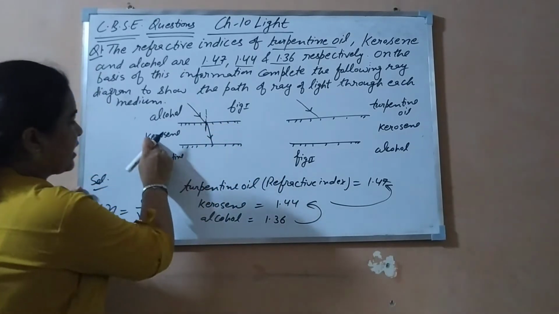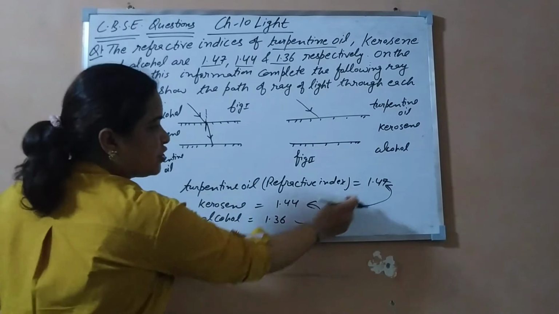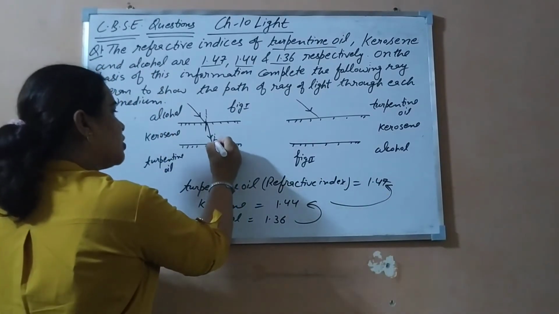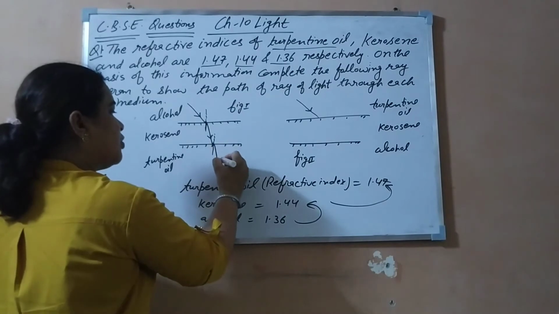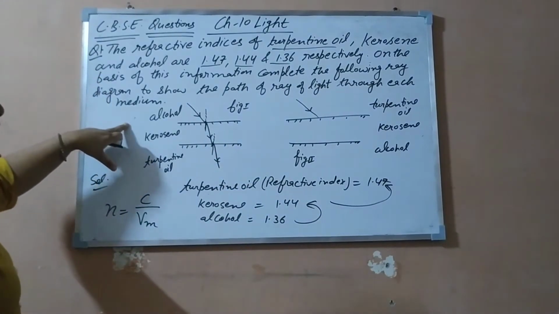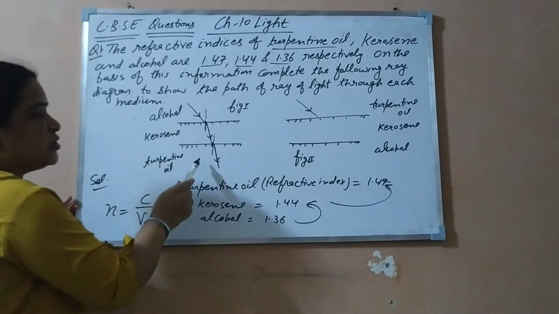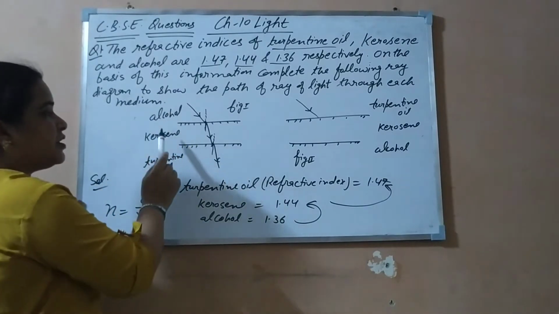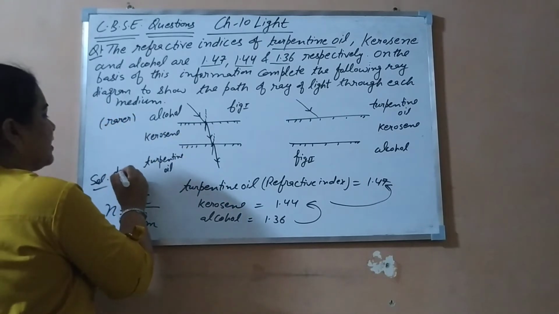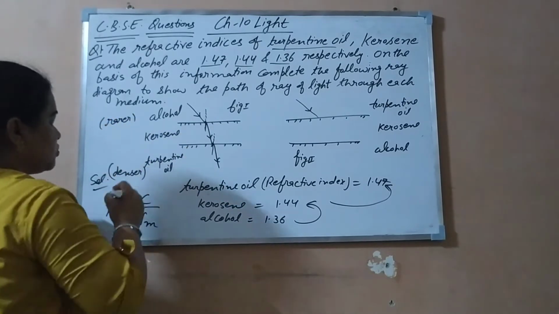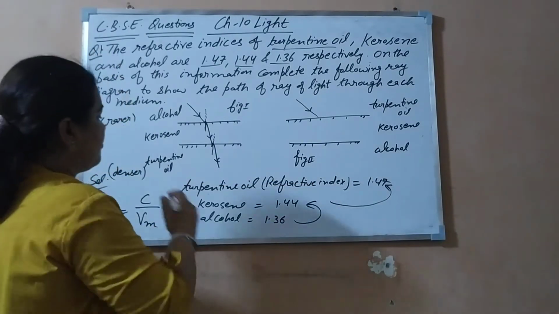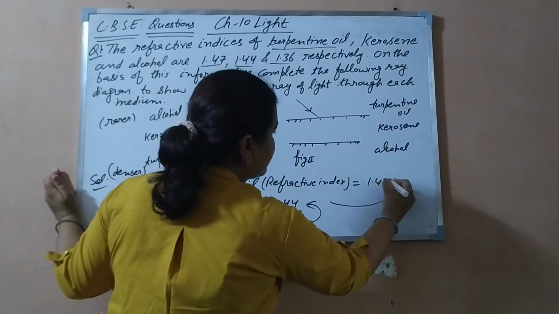It would bend towards the normal. Again it would go from kerosene to turpentine oil. Again it is more denser, so again at this point we draw the normal and it would bend towards the normal. So this is the path of the ray of light for the first figure. It bends towards the normal because it enters from a rarer to a denser medium. Alcohol is a rarer medium and turpentine is the most denser medium. So the medium whose refractive index is maximum is the denser medium.